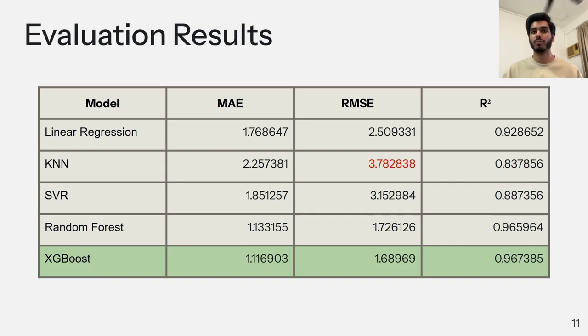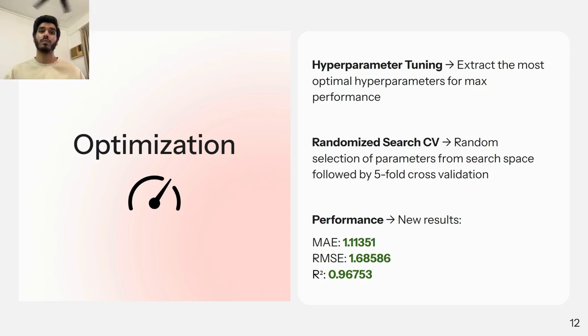Moreover, it can also have performed worse due to the outliers in the price, as we've seen in the exploratory data analysis. To get the maximum performance out of XGBoost, we performed hyperparameter tuning to determine the optimal set of hyperparameters. Randomized search CV was used here to randomly sample parameters and train on 4 folds of training data while evaluating on the holdout set. This was done over 20 iterations.